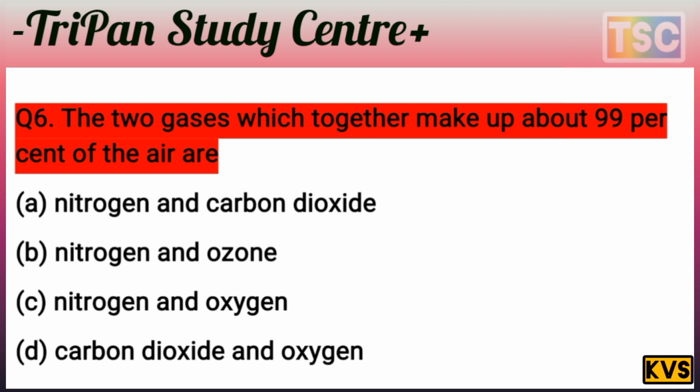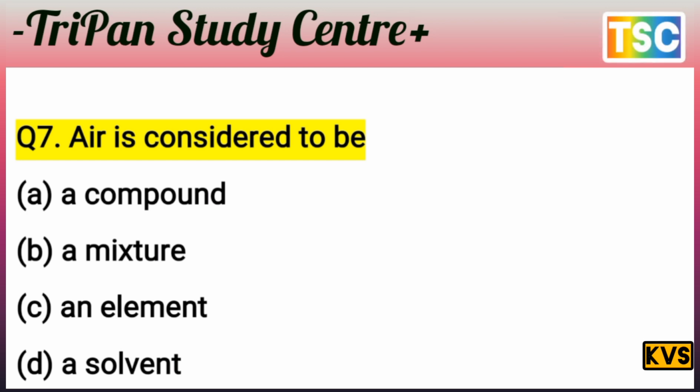Option C is correct. Nitrogen and oxygen make about 99% of air in our environment, and that's the most important thing. Nitrogen and oxygen together contribute 99% of air gases. That's important. Let's see the next question here. The next question on your screen. Question here: air is considered to be.